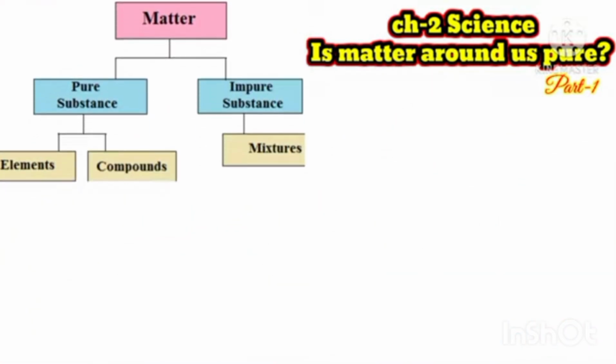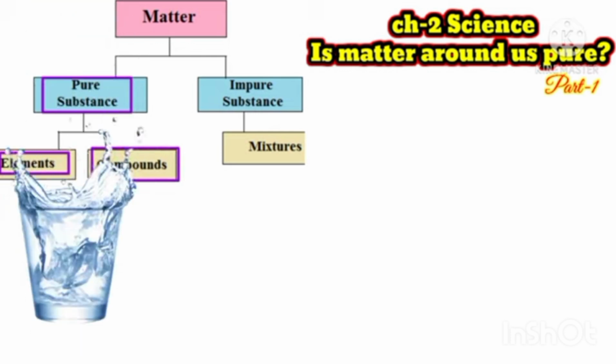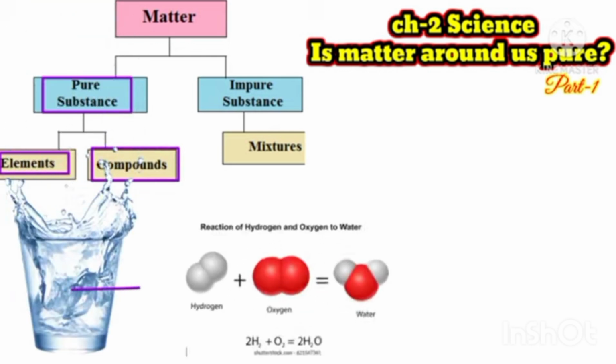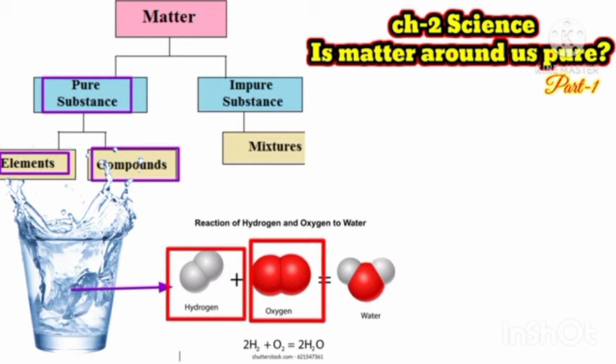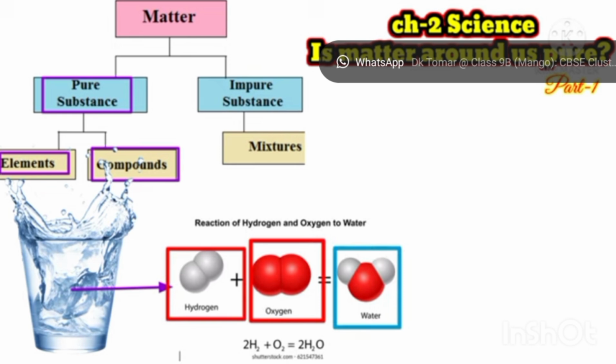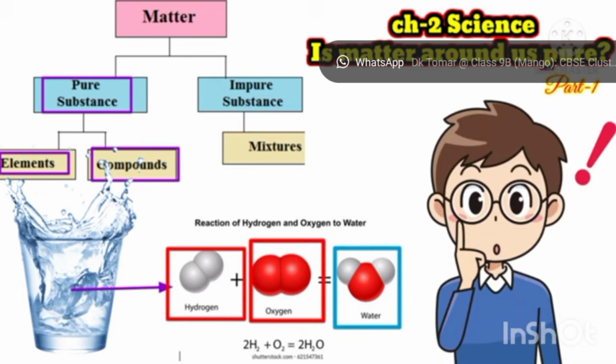Now, this is the classification of matter on the basis of chemical property. Matter is categorized into pure substances and mixtures, and pure substances are also of two types, elements and compounds. Like this water. Water is a compound because it consists of different types of atoms in fixed proportion. So water is a pure substance.